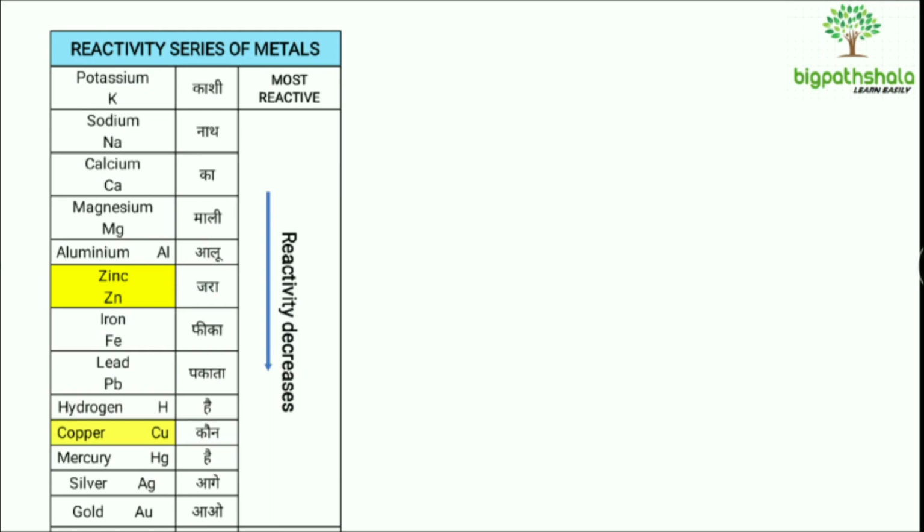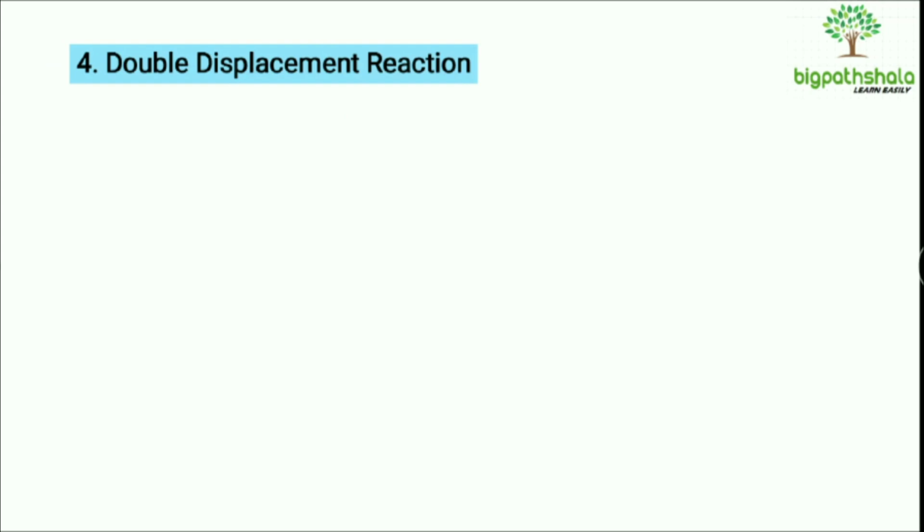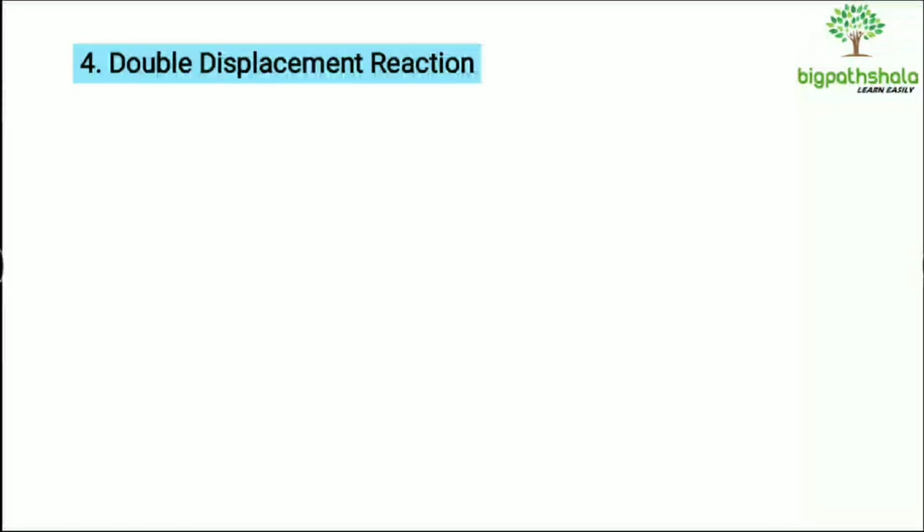Here you can see that as we go downward in the reactivity series, the reactivity of the metals decreases, right. Zinc is more reactive than copper. That is why zinc is kicking out the copper from the copper sulphate and becoming ZnSO4, zinc sulphate, right. So, moving to the next slide, double displacement reaction.